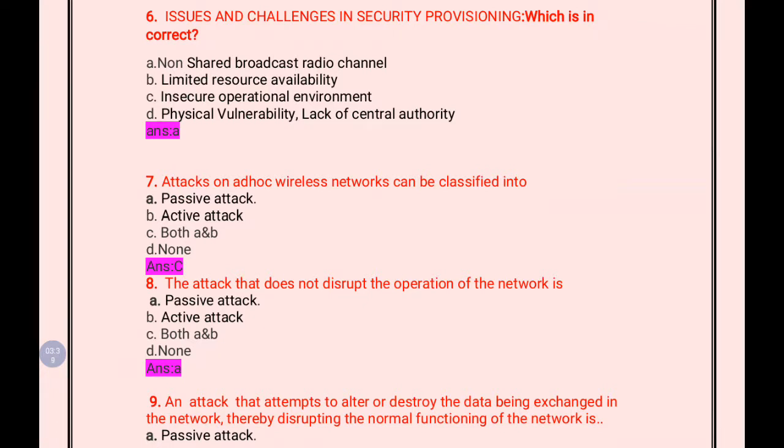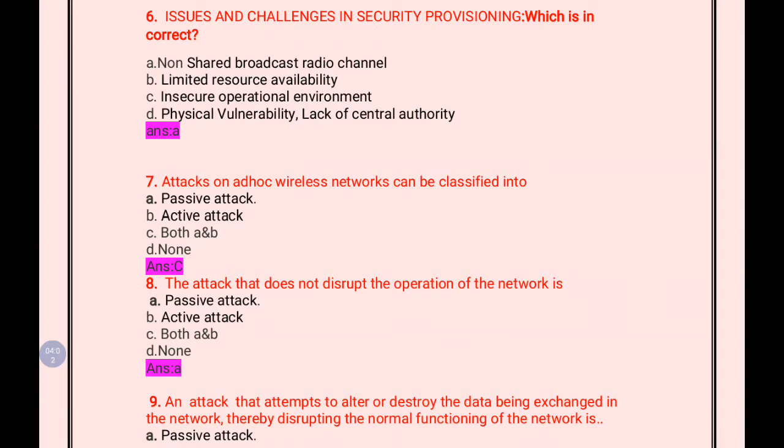So the challenges in security provisioning, the statement that is incorrect is the first one, non-shared broadcast radio channel. Actually the channel is a shared one, right? Shared broadcast radio channel only used. Here it is mentioned as non-shared, so that is a wrong statement.